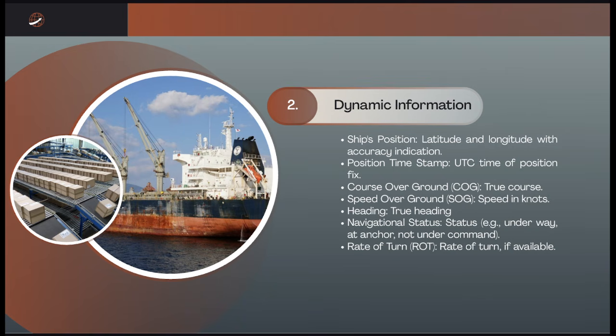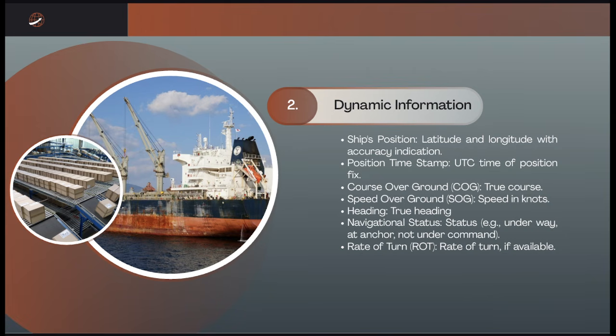For this one, the transmission interval is highly variable, ranging from 2 to 10 seconds when underway, depending on the speed and maneuvering, and every 3 minutes at anchor.